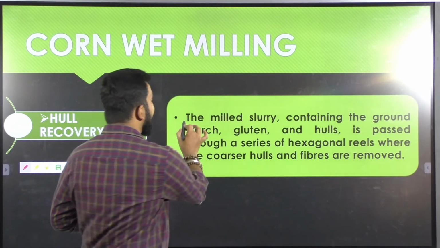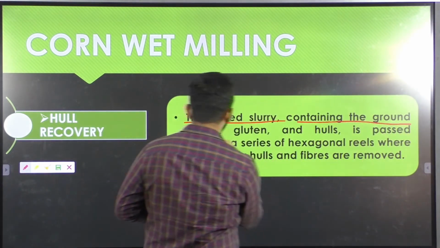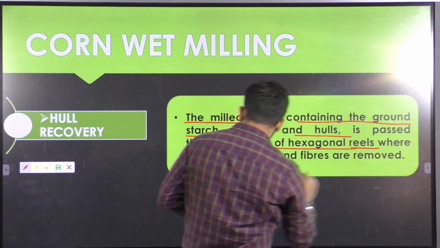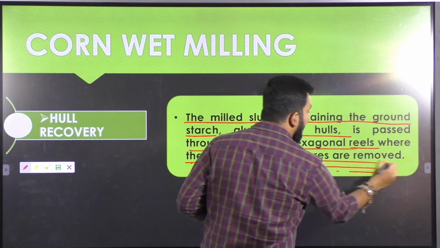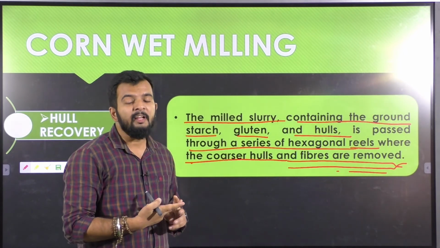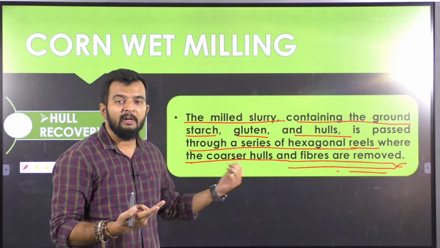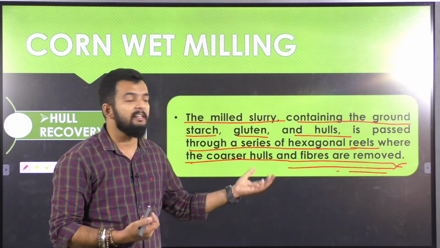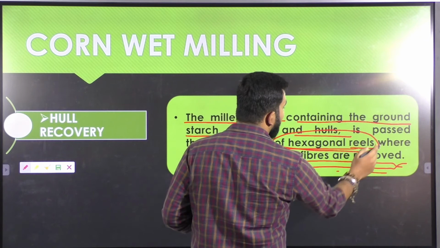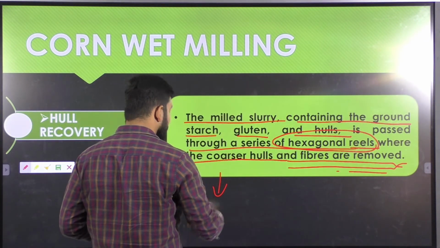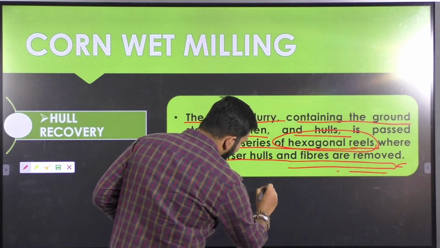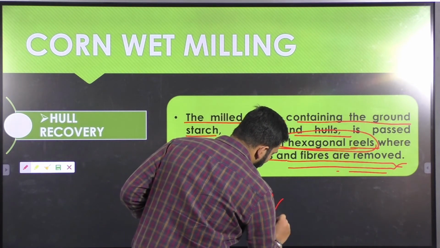The milled slurry after milling, containing the ground starch, gluten and the hulls, is passed through a series of hexagonal reels where the coarser hull and fiber are removed. Since your starch and gluten are present in the form of finer particles and your hull is present in larger particles, these hull particles can be easily removed when passed through a series of hexagonal reels. So the byproduct or the separated product from this process will be your hull or fiber particles from your corn grains.